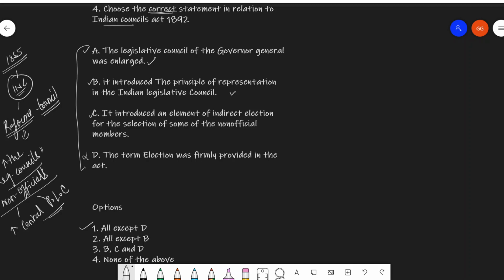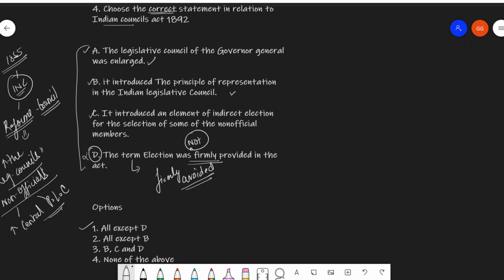Now let's come to the D statement. The term election was not firmly provided. Since the word not is missing here, statement D is incorrect. So what happened? The term election was firmly avoided. An element of indirect election was accepted in the selection of some of the non-official members.